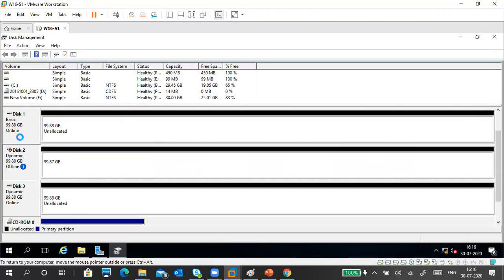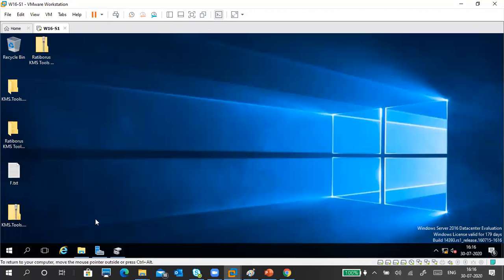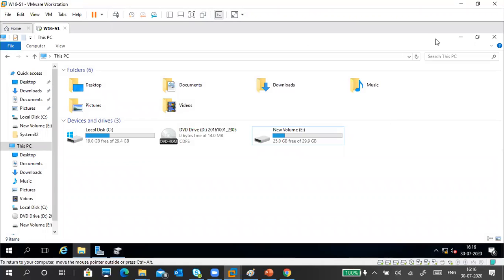Now we have a virtual machine. Okay, so your data loss, everything is gone.